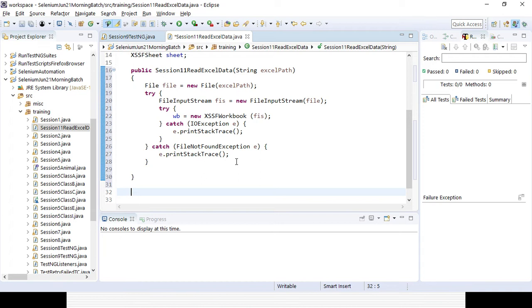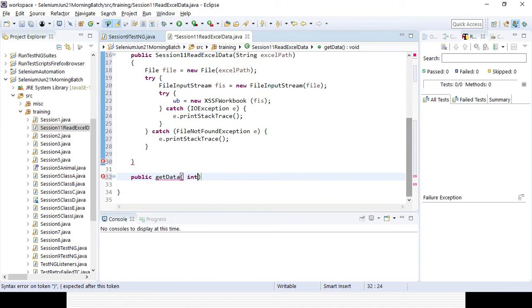So let's create a public method. What is the method name? getData. Here I can pass the variables. So suppose an integer sheetNumber. First I will be getting the sheet number. What is my sheet number? And then what is my row? Then what is my column? Okay, it needs a return type, so I will be returning a String.